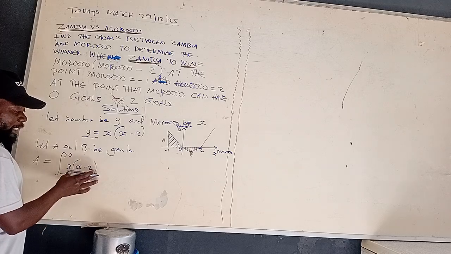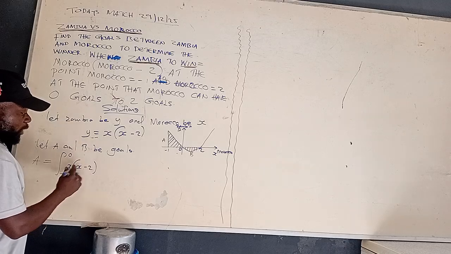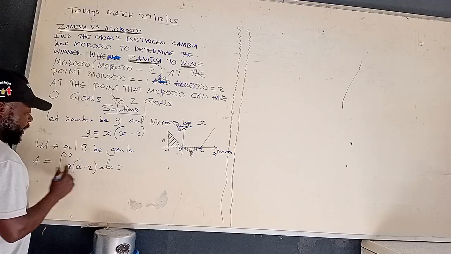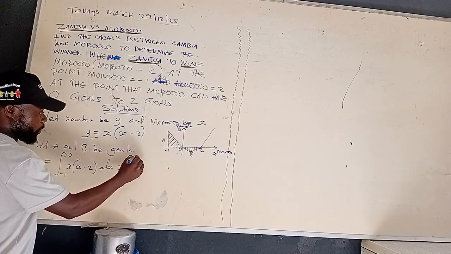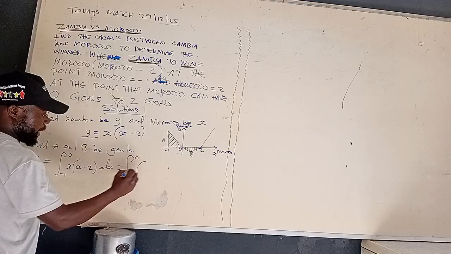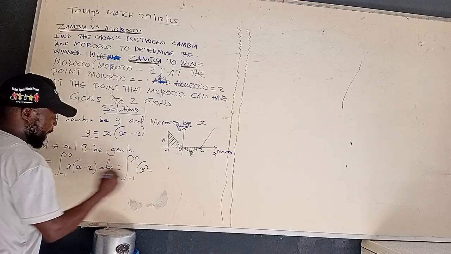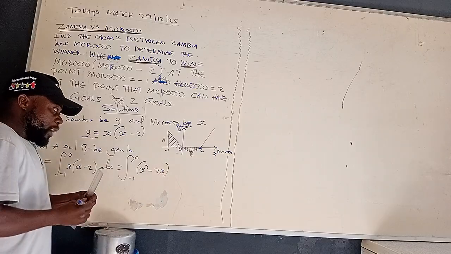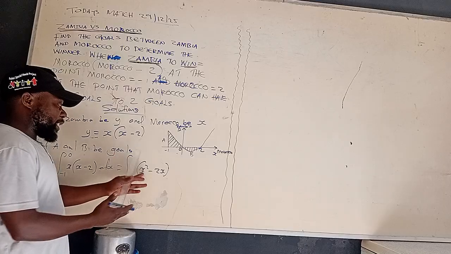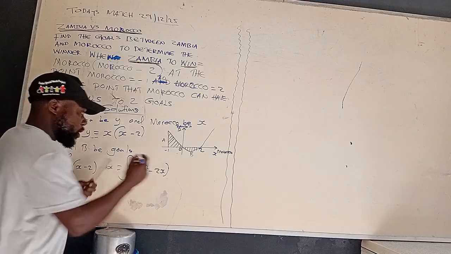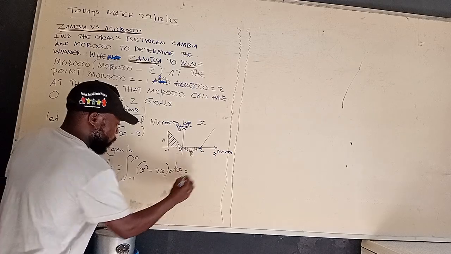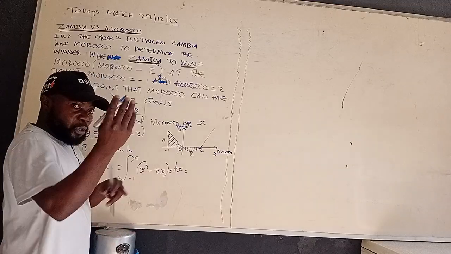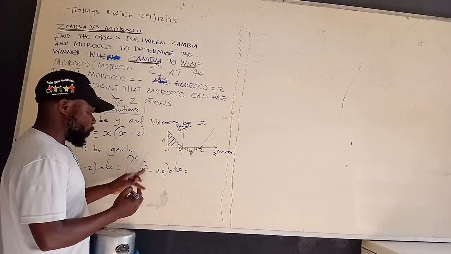Are we together? So we can differentiate this one. We can multiply. We can say the integral, right? Okay, so we can say this one, which is x times x, that gives us what? So the integral from 0 to negative 1, open bracket, we are going to have x to the power 2 minus 2x. Are we together? Minus 2x. Now, when you talk of the integral, we are trying to take this equation from its original. Okay, so we are going to differentiate this one. When differentiating this one, whatever we do on top, also do it down.